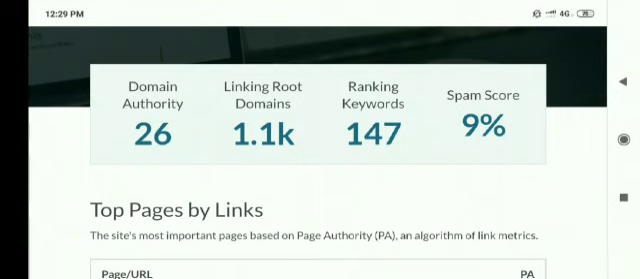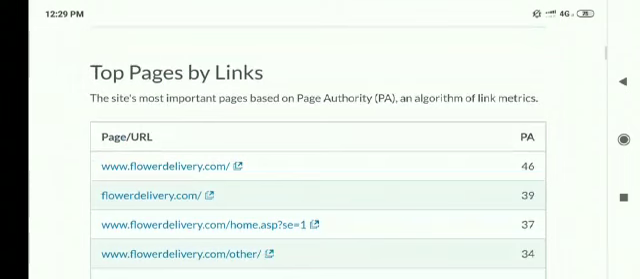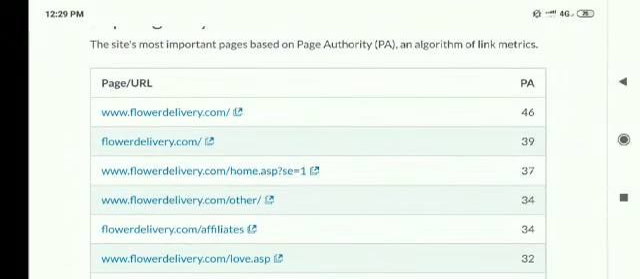That means only 9% of the domains that you are linking to are basically spam, and we need to check in different tools why they are spam. So that is a different process. I will make a separate video for it. But here you will get the basic details of it. Ranking keywords 147. So if you go further down, you will see.